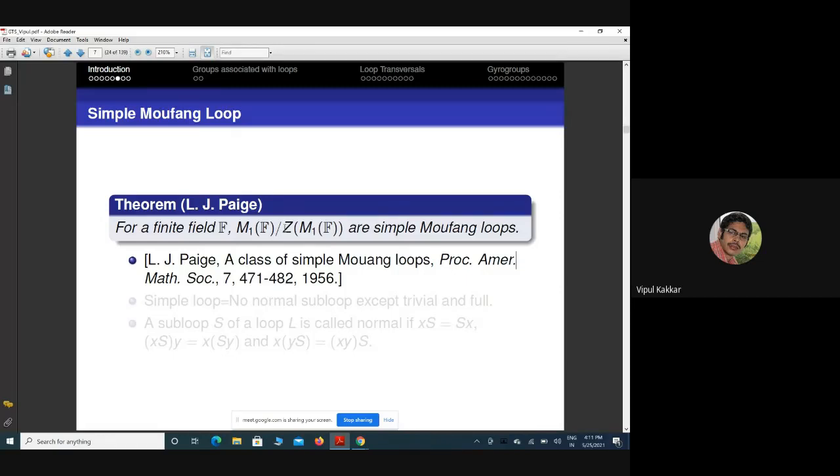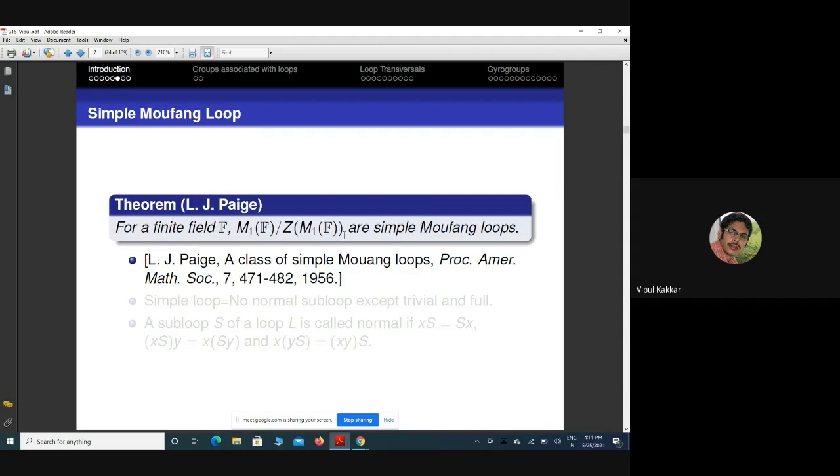What do I mean by the center of a loop? The center of a loop is defined slightly differently from the way we define it in a group. I will define it later. For the time being, let us hold this concept. But what Paige proved is that for a finite field F, M1(F) modulo its center is a simple Moufang loop.